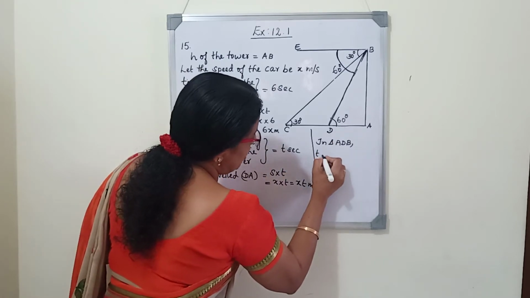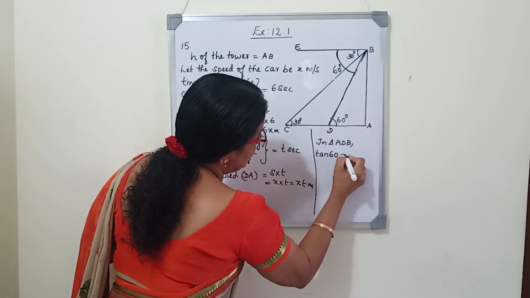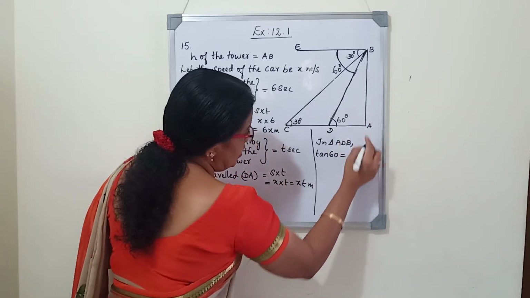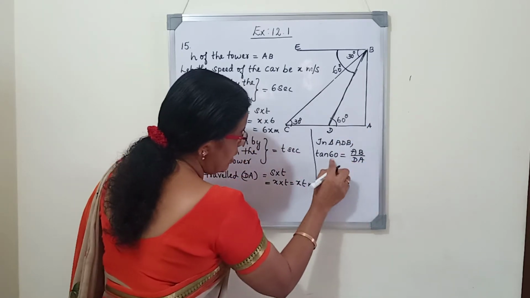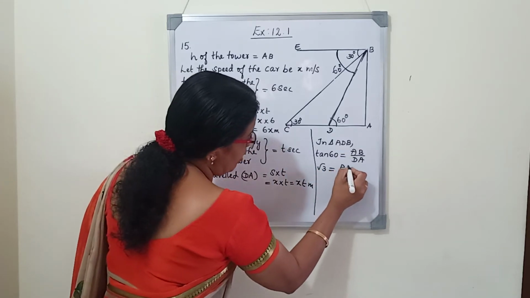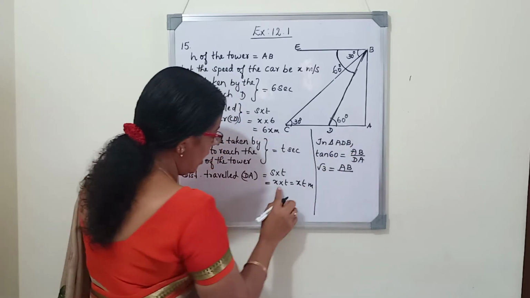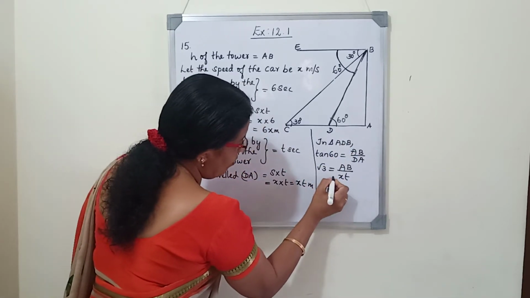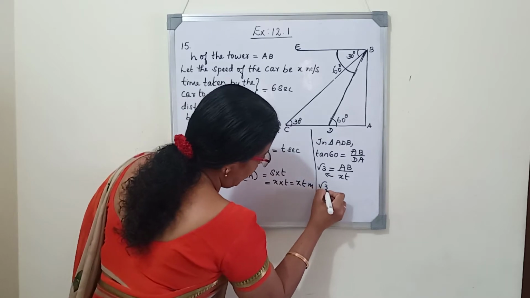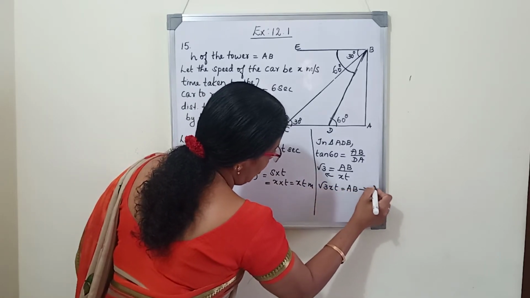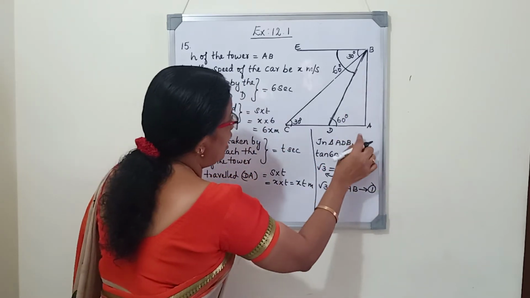So tan 60 is equal to the opposite side AB by the adjacent side DA. Tan 60 is root 3, so root 3 is equal to AB by DA. What is DA? It is xt. Now we will cross multiply: root 3 xt is equal to AB. This is equation 1 in this triangle ABD.